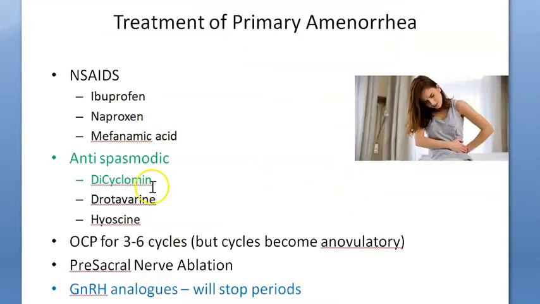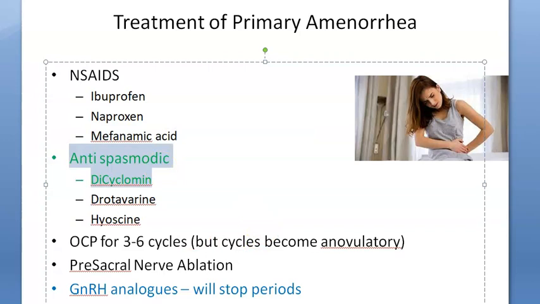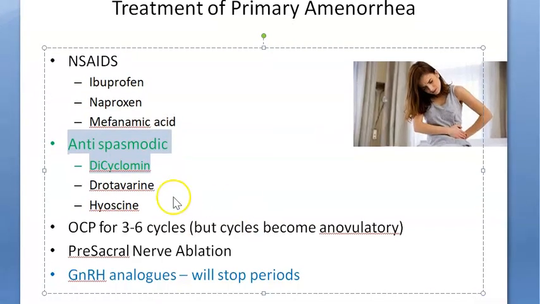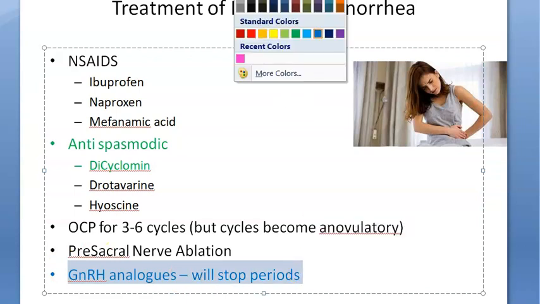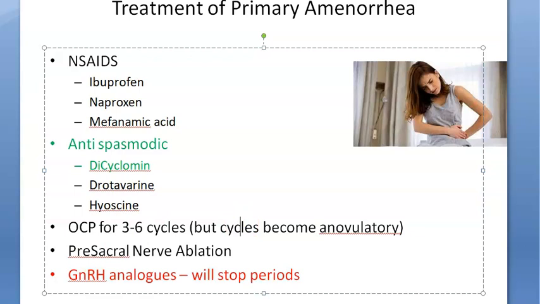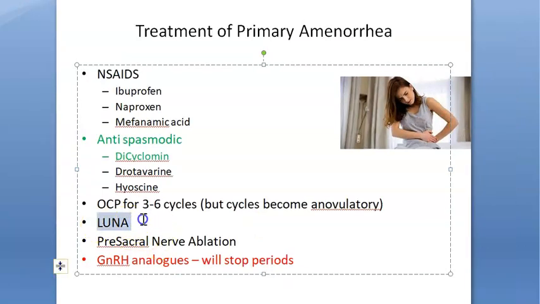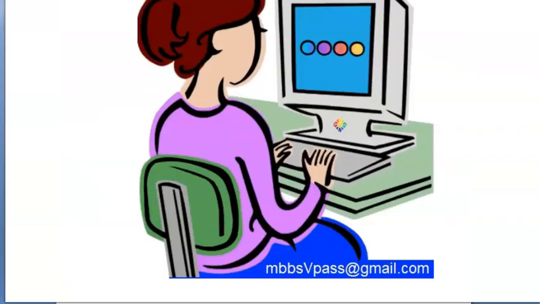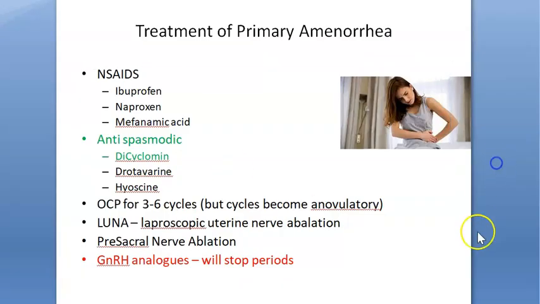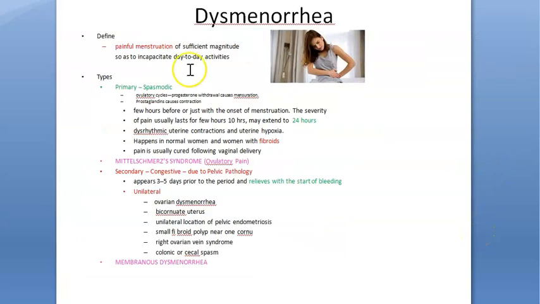In treatment, there are some drugs that you should know, like antispasmodics. You can give dicyclomine, they are saying, and drotaverine. And then GnRH analogs also they're talking about, but this will stop periods, okay? So that's what they are saying. What is LUNA? Laparoscopic uterine nerve ablation, okay? That you should know. Guys, say it. LUNA, uterine nerve ablation. Basically, you're doing it for primary dysmenorrhea, that is spasmodic, okay? Now, shall we move on, guys?